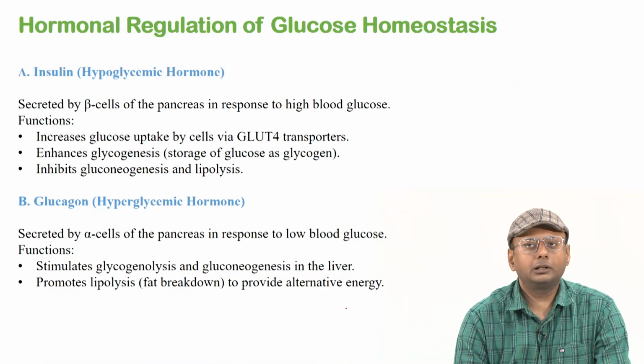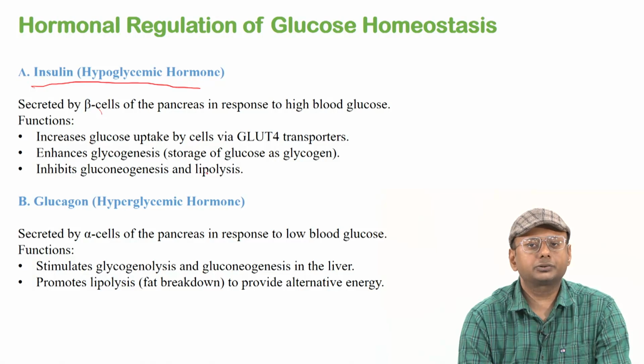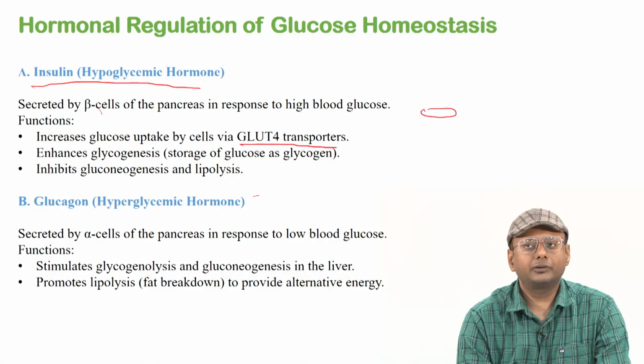So let us see the hormonal regulation of glucose homeostasis. As we said, the pancreas releases two important hormones. The first one is insulin, which we can also call a hypoglycemic hormone. Why? Because beta cells secrete insulin in response to high blood glucose, and insulin has two roles to play. First of all, it increases glucose uptake by the GLUT4 transporter, right? So, for example, consider a cell that has a transporter, which is GLUT4.